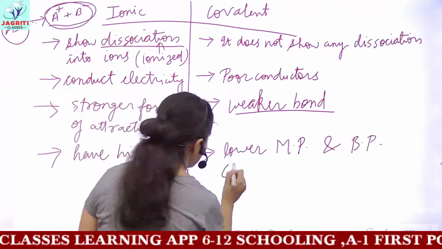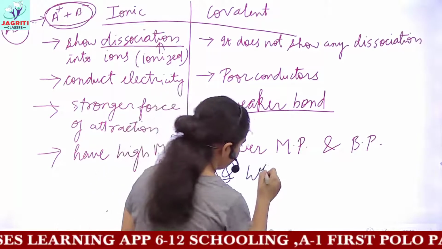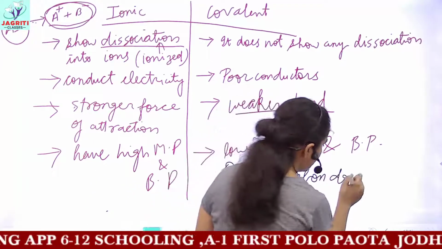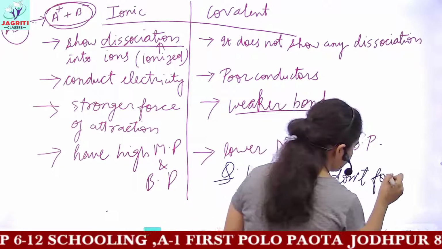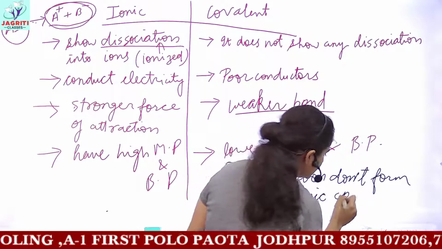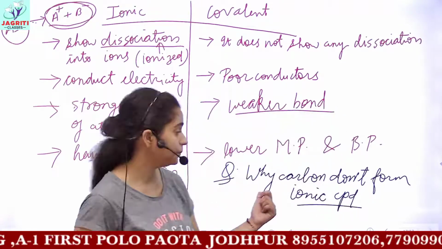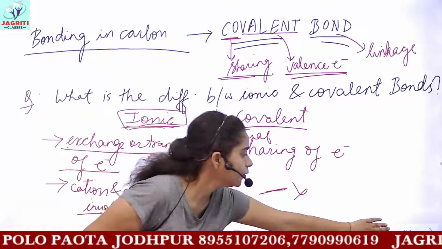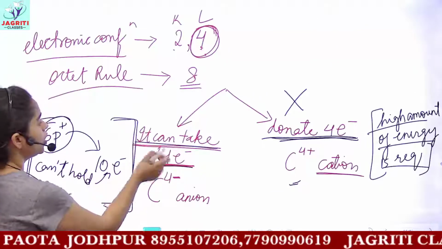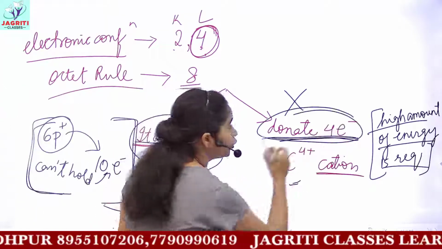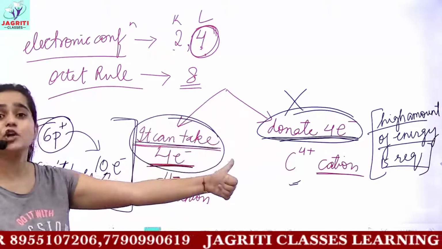This is again a very favorite question: why does carbon not form ionic compounds? The reason we have discussed in the previous slides is that it can't take 4 electrons and it can also not donate 4 electrons, because of the reasons already explained.